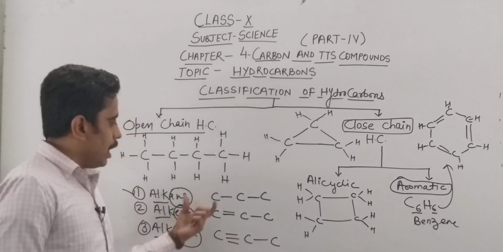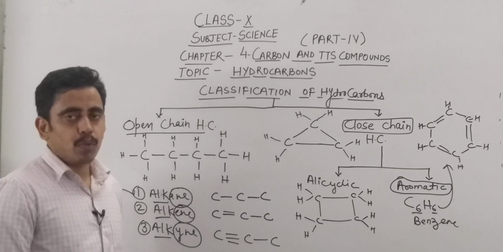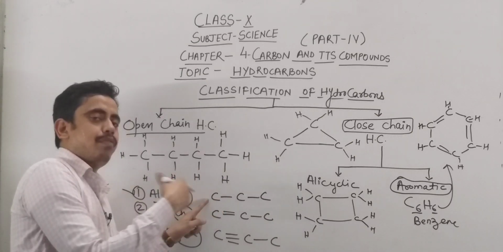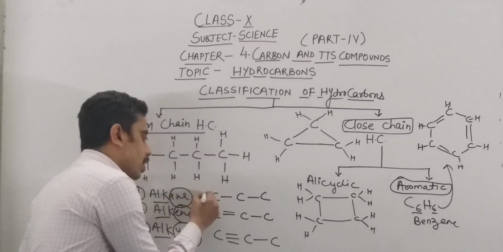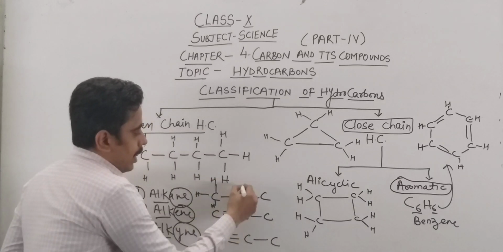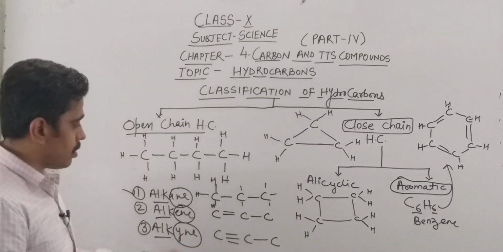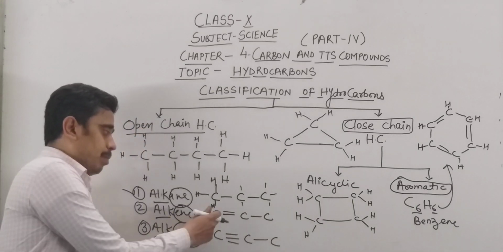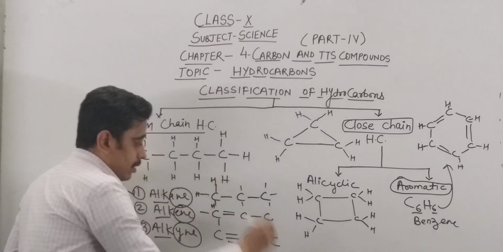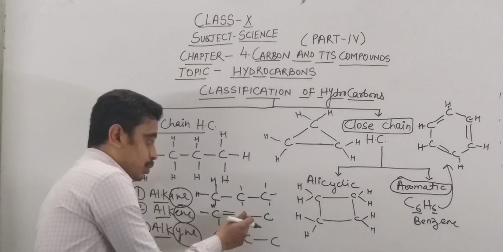Now one more thing: if you have to complete the valencies of these open chain hydrocarbons, how will you complete them? See, one covalent bond is completed. How many valencies are left? 3 valencies are left, so you can complete them like this. Similarly, 2 hydrogen atoms here and 3 hydrogen atoms here. Now for this structure, 2 covalent bonds have been made by this carbon and 2 covalent bonds are left, so it will form the structure like this, in which 2 covalent bonds have been drawn. Similarly, it has 3 covalent bonds.